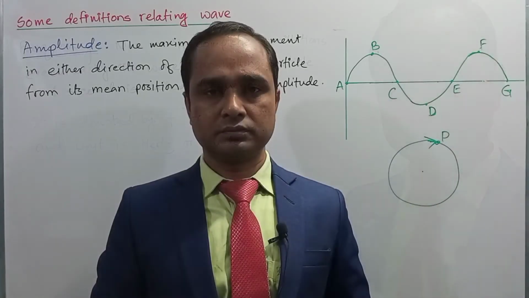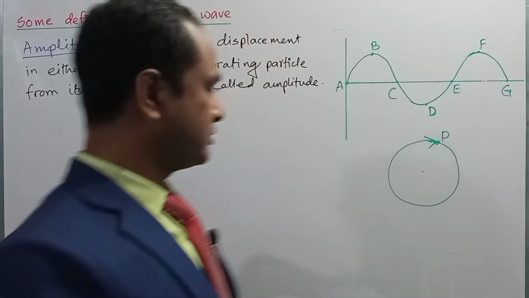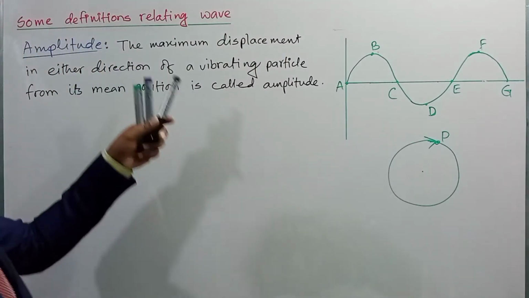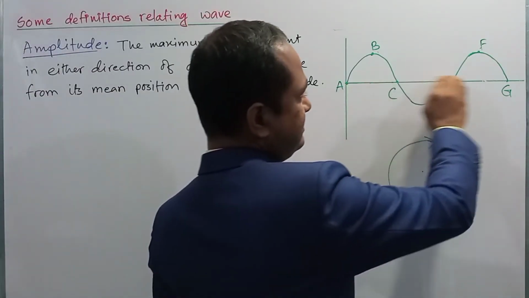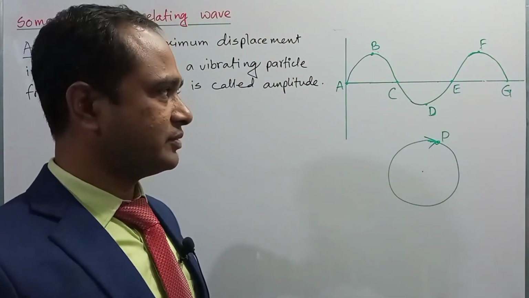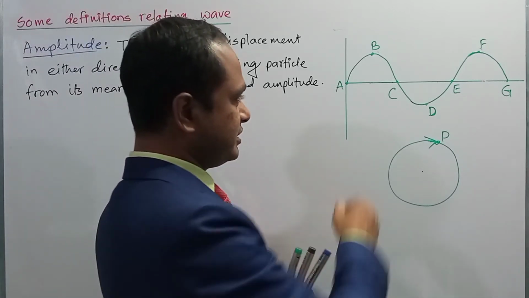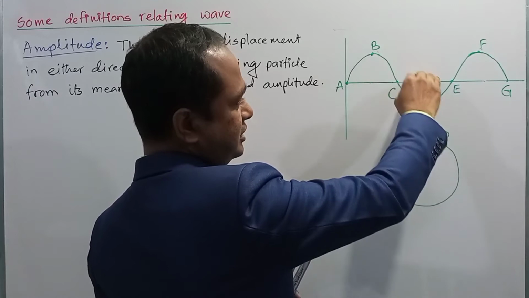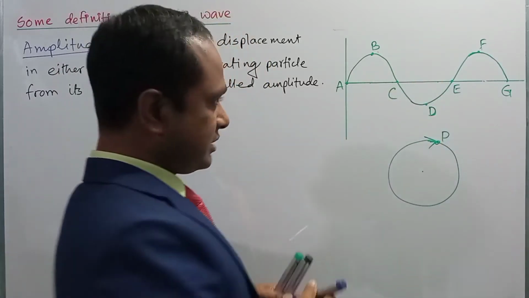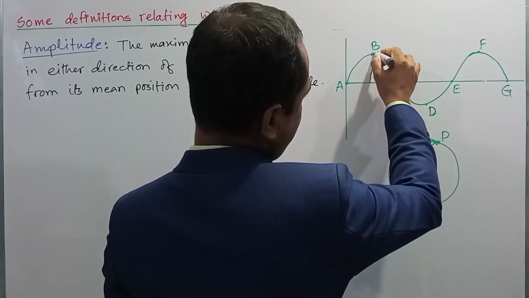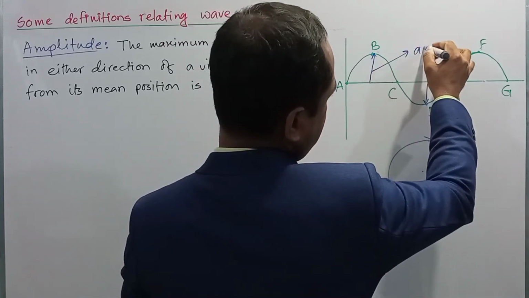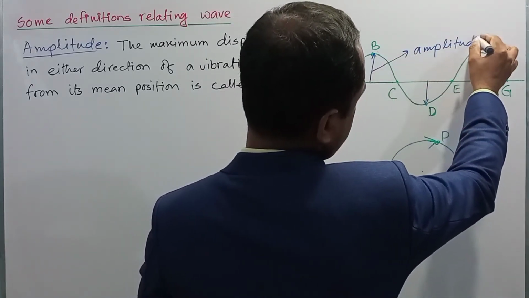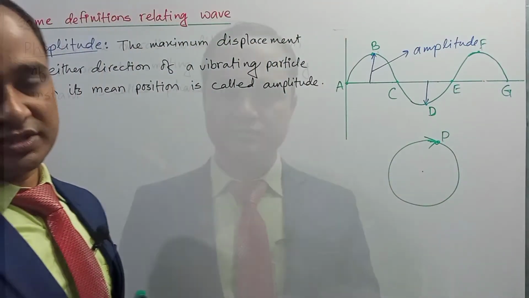Dear student, now we will see another term, that is amplitude. The maximum displacement in either direction of a vibrating particle from its mean position is called amplitude. In the figure, this line indicates the equilibrium or mean position of the wave transmitting particle. The particles are vibrating in either direction, some upward and some downward. In the upward direction this is the maximum displacement, and in the downward direction this is the maximum displacement. So this maximum displacement is called amplitude. I hope you got it.